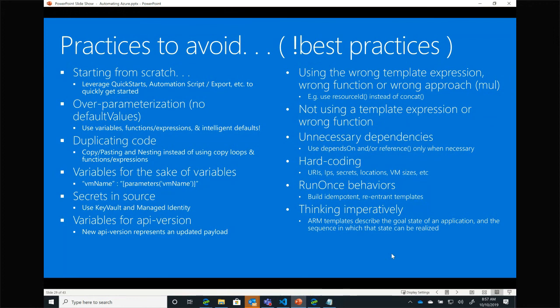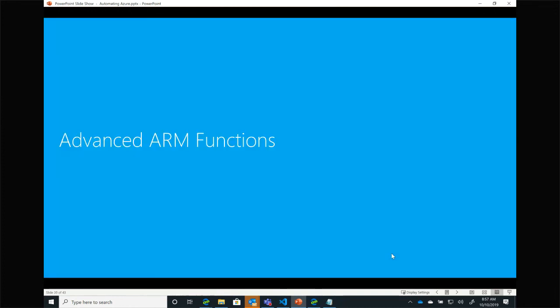Avoid using things like run once behaviors, right? The goal is that your ARM templates are idempotent, so that you can run them over and over and over again, and all the run once if declarative stuff kind of breaks that concept.